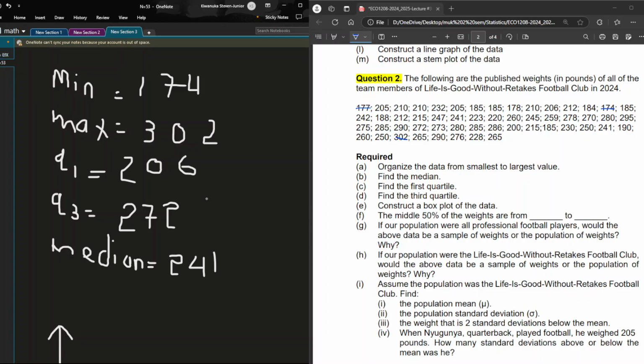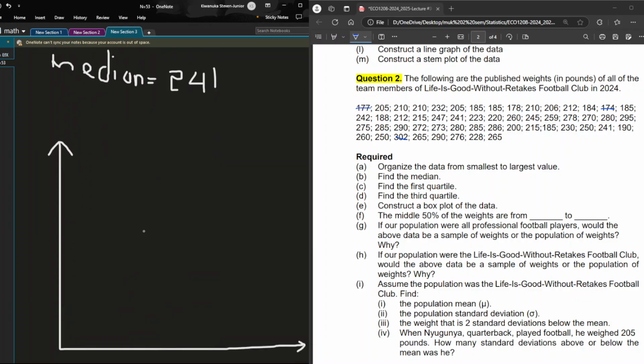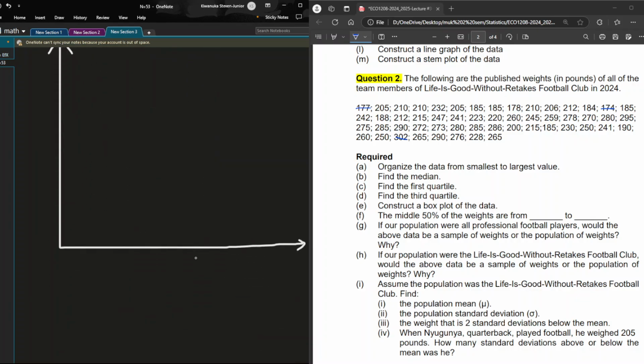Remember that graph. 302 minus 174 divided by 10. You get something like 12.8. Yeah, 10 or 8. And when you divide by 8, you get 16. So I decided to choose 16. I thought it would be very convenient for me and it would allow me to do something very good.